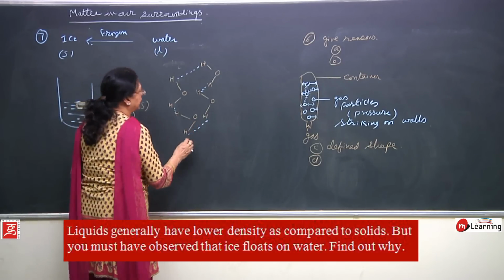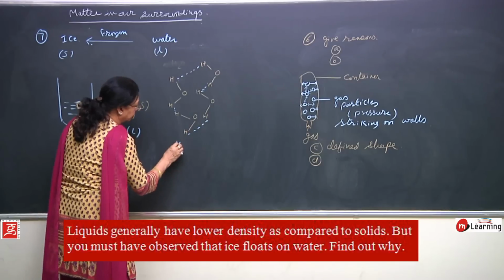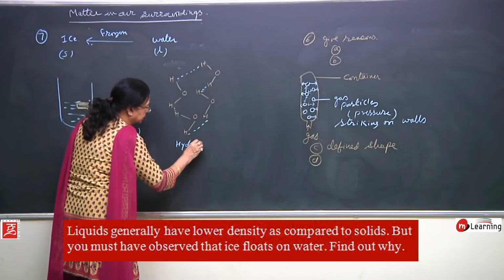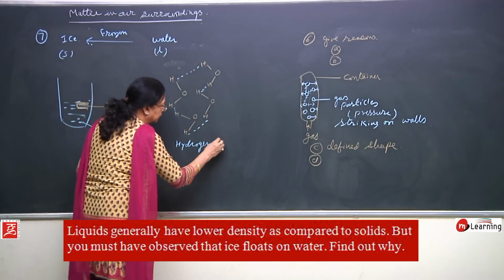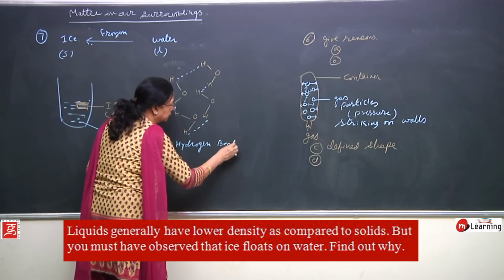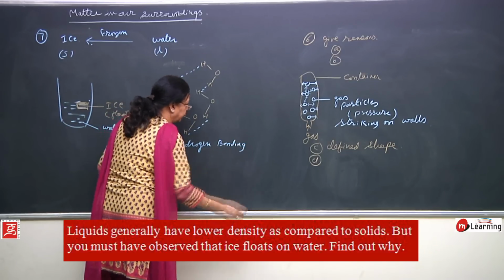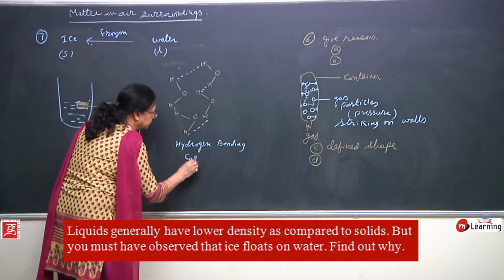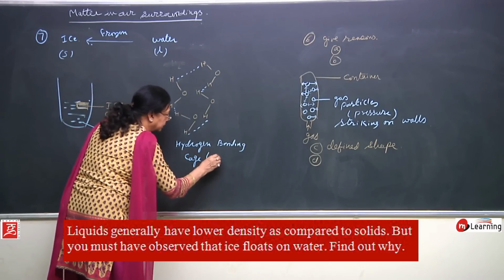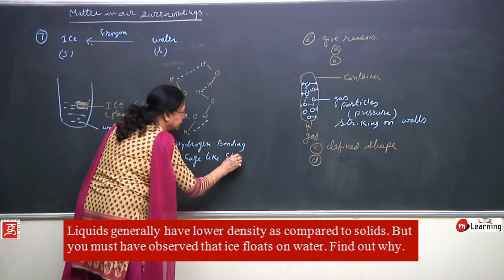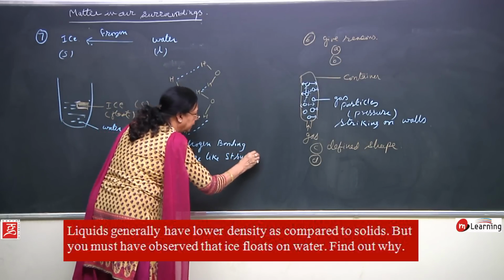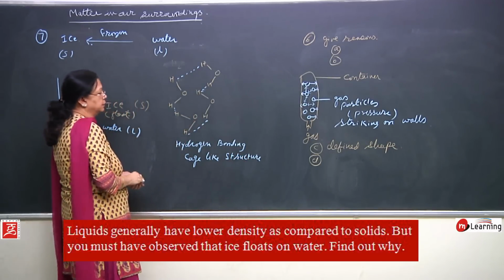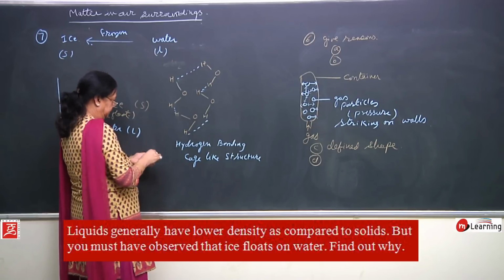This is called as hydrogen bonding. And this hydrogen bonding, it gives a cage-like structure. Cage-like structure it gives in the ice.